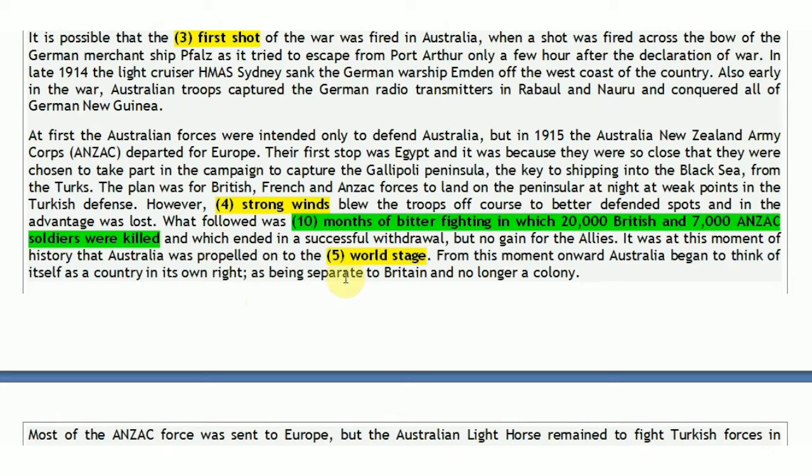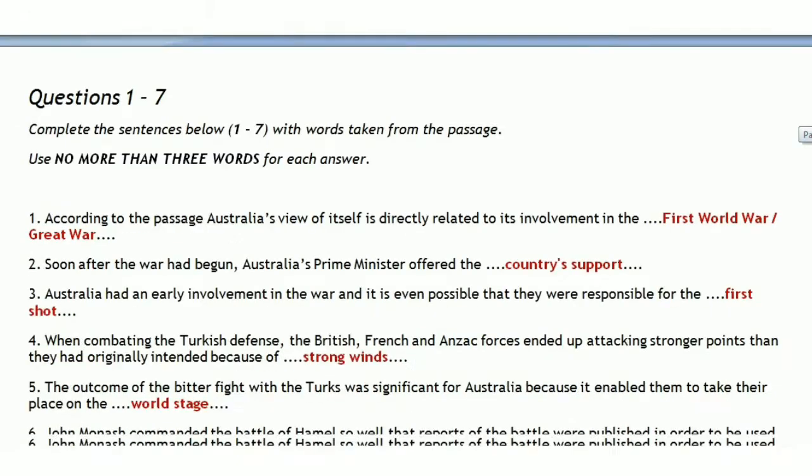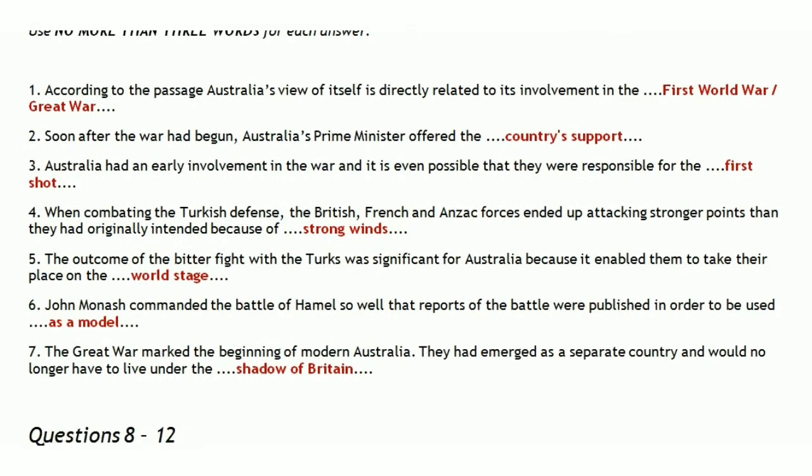So definitely our answer is going to be world stage, because we have to say in the answer that it enabled them to take their place on the dash. So what was the thing that Australians took their place on? Definitely from the location it is clear that they took their place on the world stage because they were propelled onto the world stage.